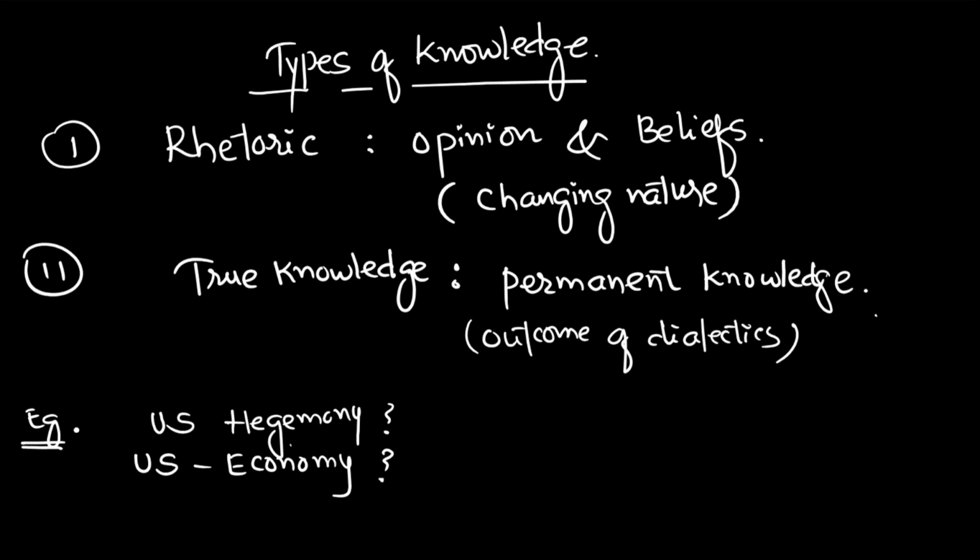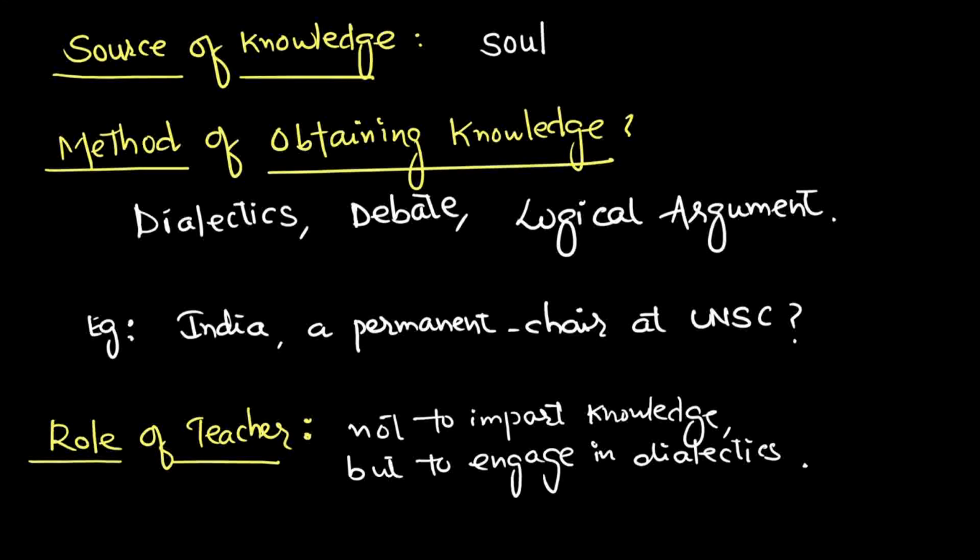Moving on, we have source of knowledge. Socrates says that the soul is the source of knowledge. If somebody knows what is right and what is wrong, and that directs him and guides him, so that is the true knowledge, and that person possesses complete knowledge about things. Now what is the method of obtaining knowledge? As we talked about previously, dialectics, debate, and logical argument are the methods of obtaining true knowledge.